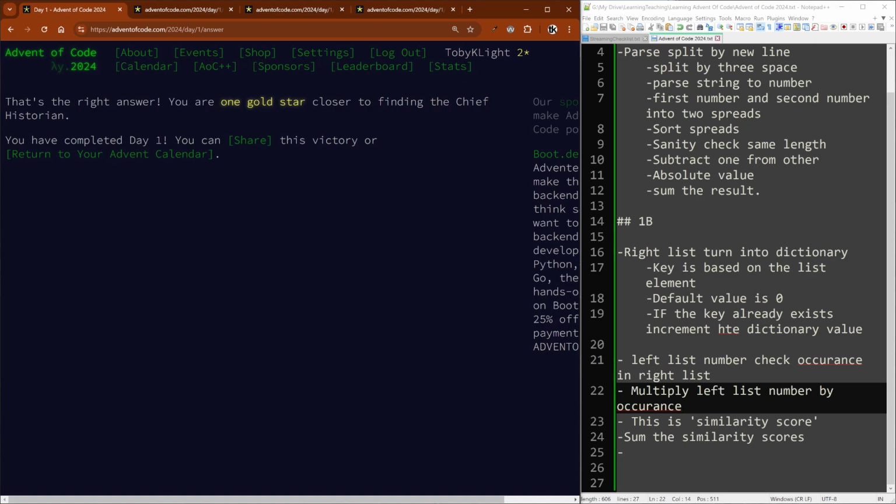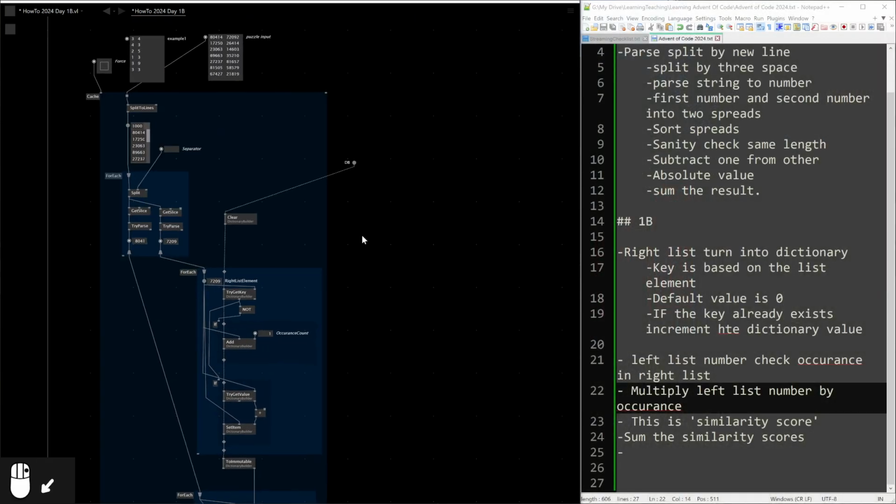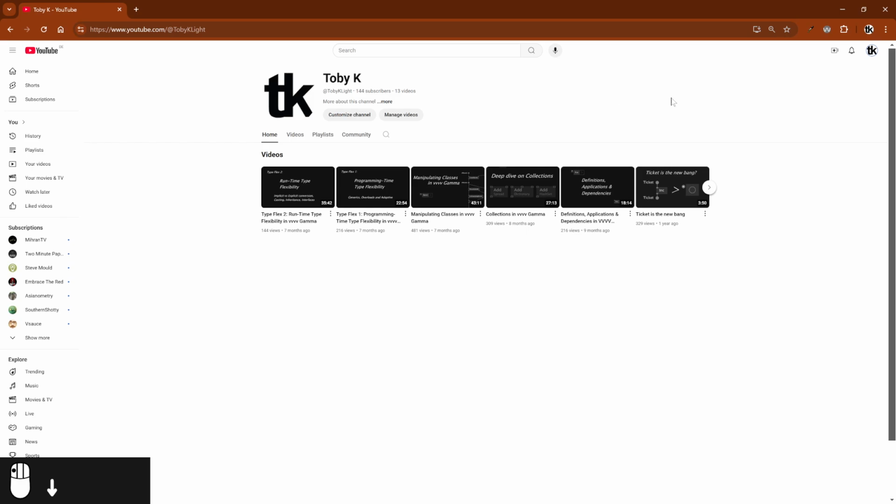I feel like I didn't do a very good explanation of the hash set and dictionary. I actually already have a video on this on YouTube, I think. Let me have a look. Oh, sorry for the bright white screen. I should make this dark mode. Collections in V4 Gamma. So actually, I've already explained it better than I'll be able to improvise an explanation right now. So if you're confused about hash set and dictionary, check out this video, Collections in V4 Gamma, on my YouTube.